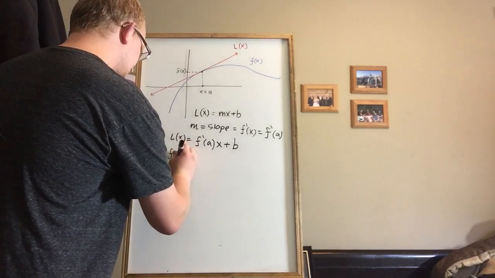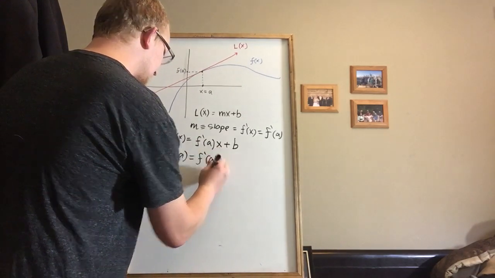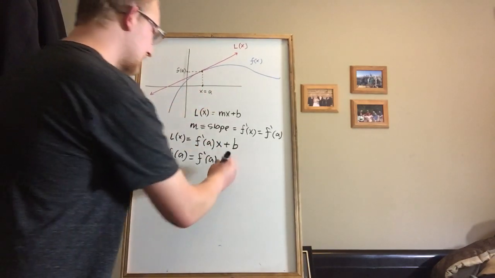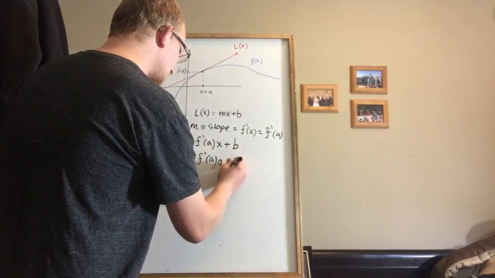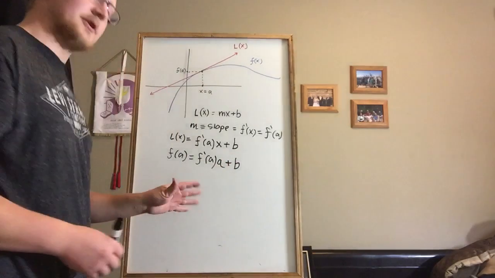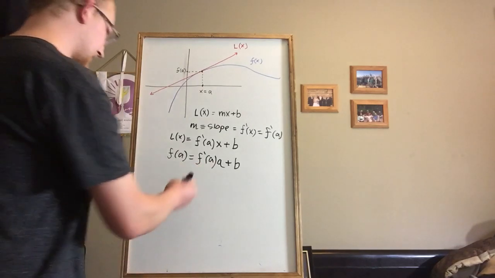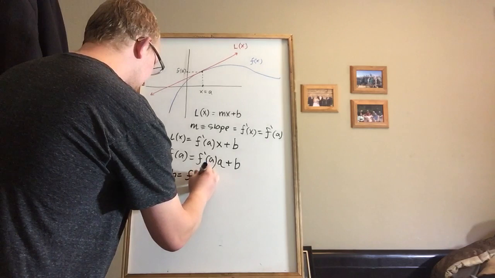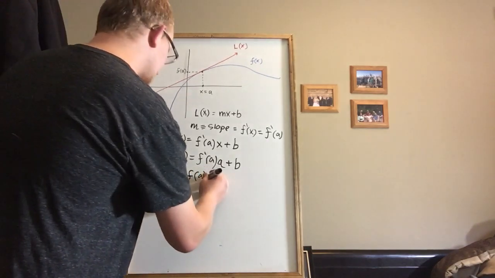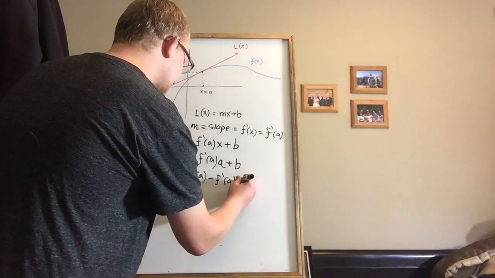We know that f of a equals f prime of a, and x is a right now, so we'll multiply f prime of a by a, plus b. And so now it's just a matter of algebra. We're going to solve for b. We're going to subtract this term over, and we get b equals f of a minus f prime of a times a.